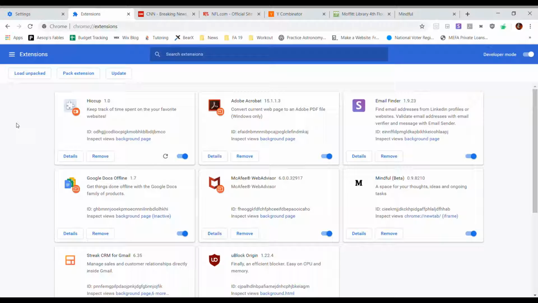This is our CalHack 6.0 project called Hiccup. Hiccup is a Chrome extension that allows you to keep track of the time spent on your favorite websites.